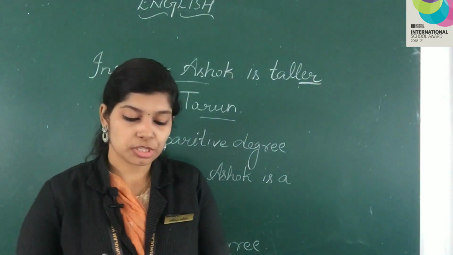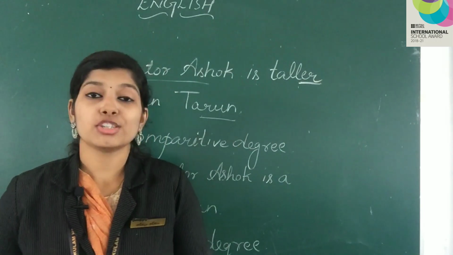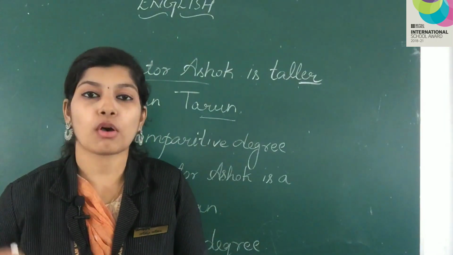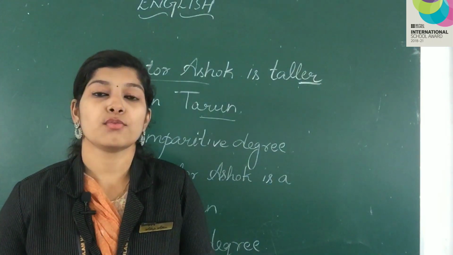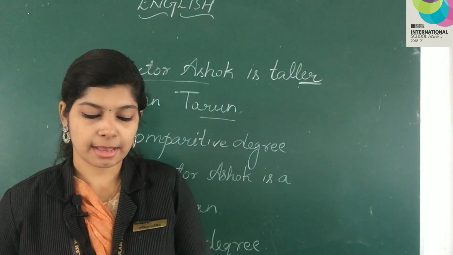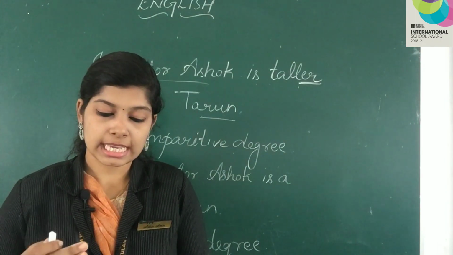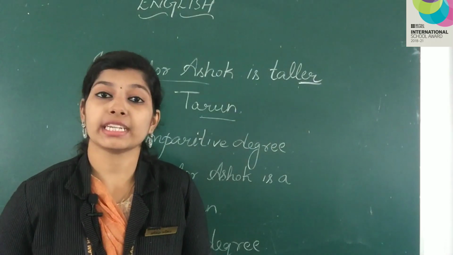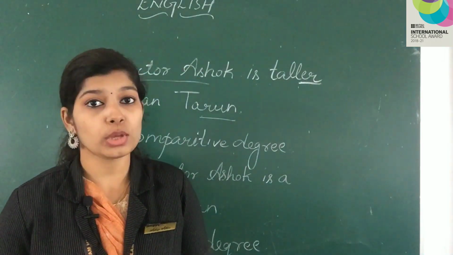Now moving on to page number 102. To summarize, Tarun is a tall boy. That is positive degree because we are only talking about Tarun here. Now in the next example, Inspector Ashok is taller than Tarun. Comparative degree. Now Inspector Ashok is being compared with Tarun.